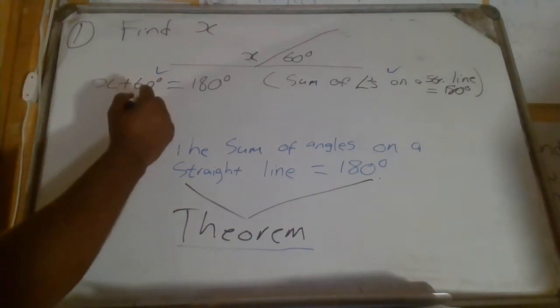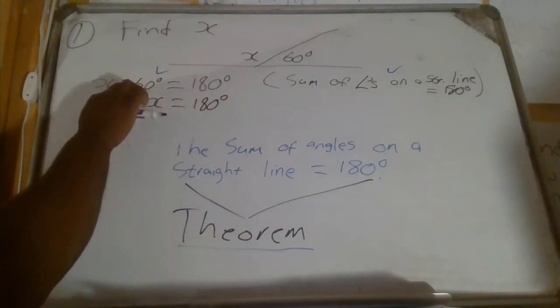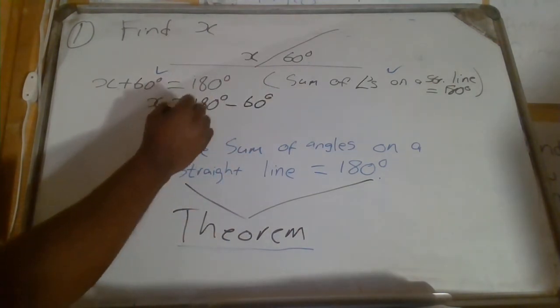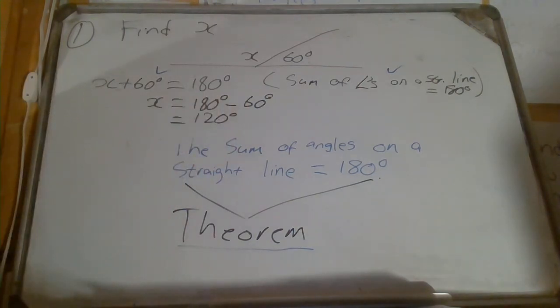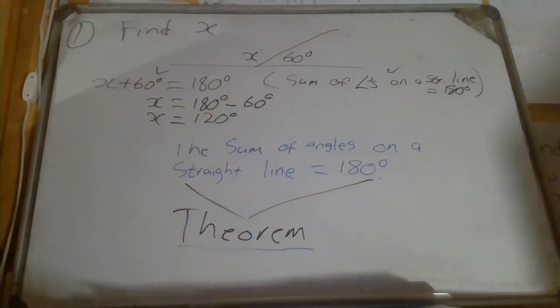And then because of that, you will then have something like this. Then when you are here, then x is equal to 180 degrees, and then you take the 60 degrees to this side and minus 60 degrees. And then 180 degrees minus 60 degrees, what do you get? 120 degrees. Okay. Now, this angle is equal to 120 degrees. So, if you put this 120 degrees there and you add it with the 60, you get what? 180 degrees, which exactly agrees with what you are doing here. All right.